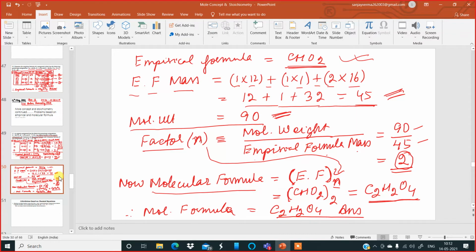So what is factor? Factor is a multiple which is used to calculate the molecular formula, and its formula is equal to molecular weight divided by empirical formula mass. And if you multiply this factor to the empirical formula, we get the molecular formula.